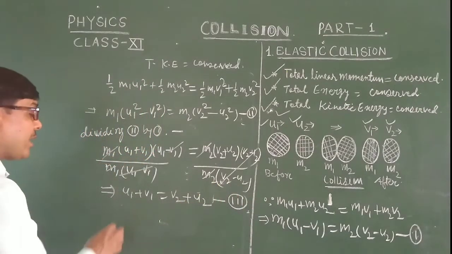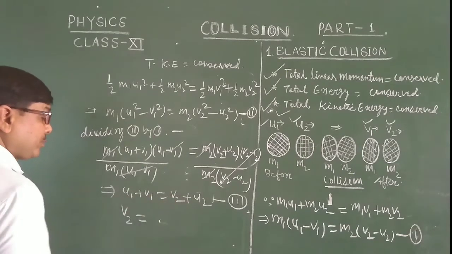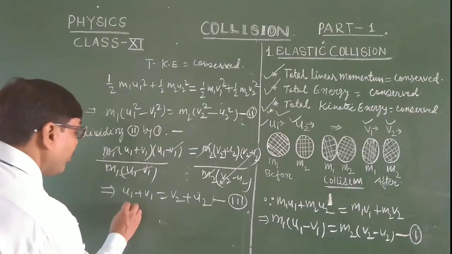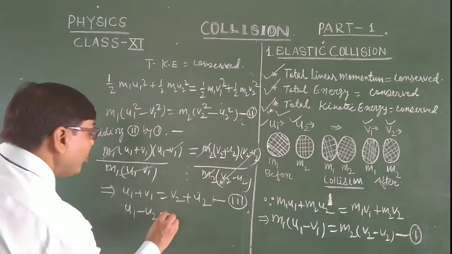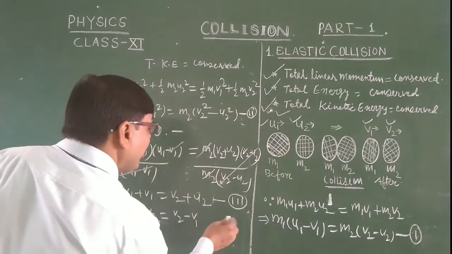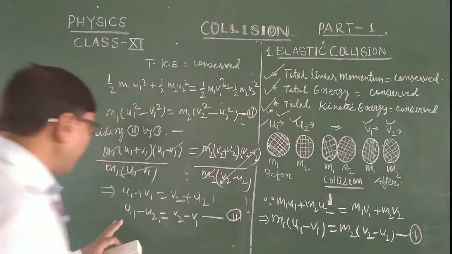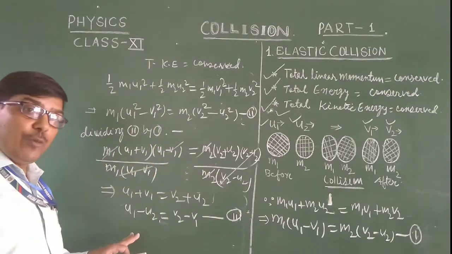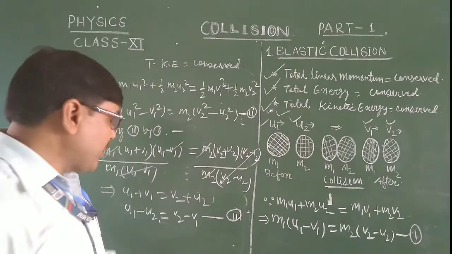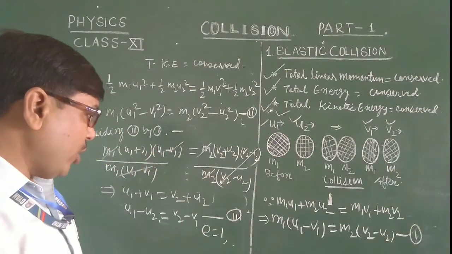This can be written in this form: u1 minus u2 is equal to v2 minus v1. This is the equation for the coefficient of restitution. The relative velocity of approach must be equal to the relative velocity of separation, and for a perfectly elastic collision this ratio must be equal to 1.